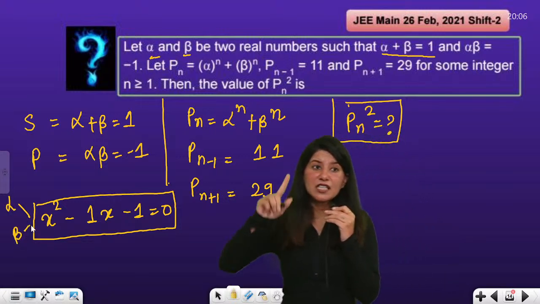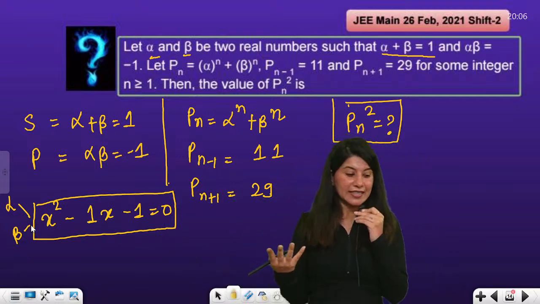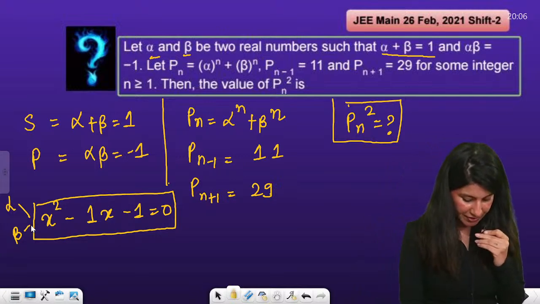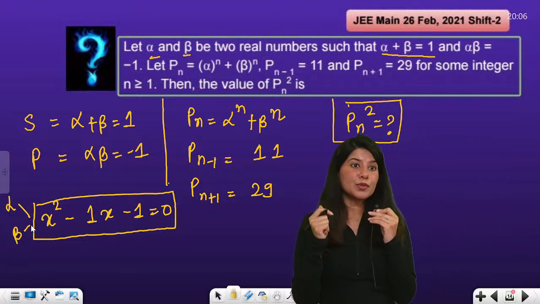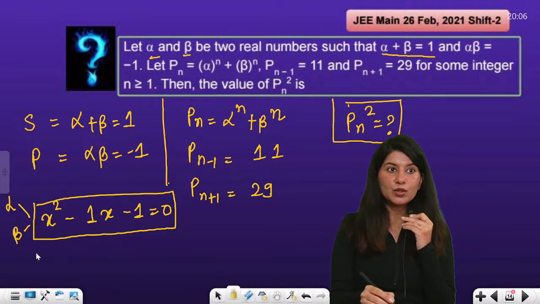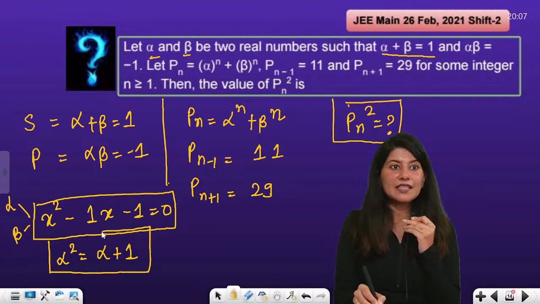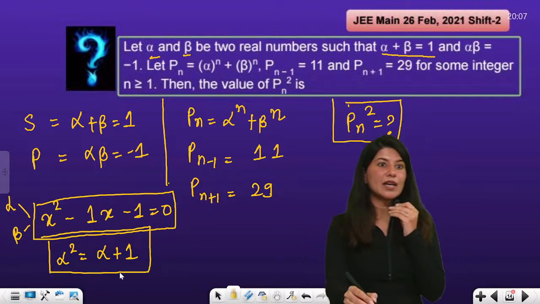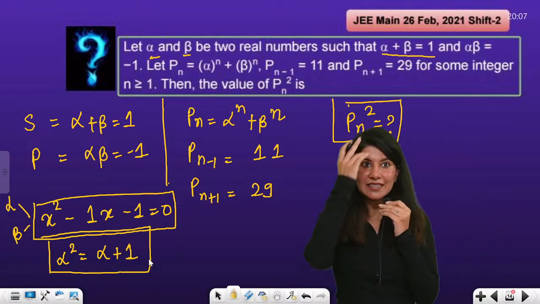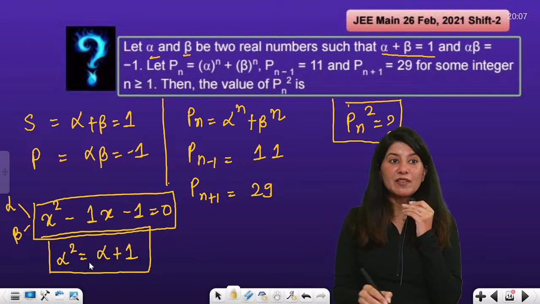So this is my quadratic equation whose roots are alpha and beta. This is the very first thing I can interpret. This is something which I have interpreted, right? Clear? Okay. Now how to proceed? I can clearly see that we can satisfy both the roots over here. So what I can do is alpha square can be written as alpha plus 1, right? Can you see this clearly? Alpha square can be written as alpha plus 1, right? Yes. And if I talk about alpha cube, if I multiply alpha on both the sides, so alpha cube will be what?